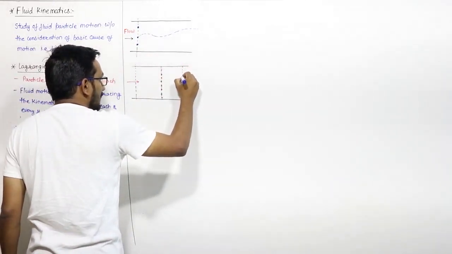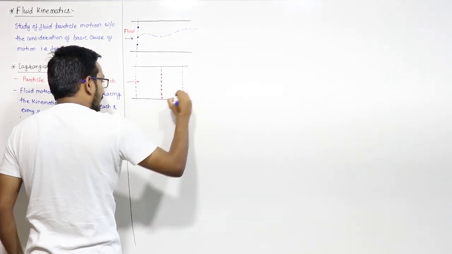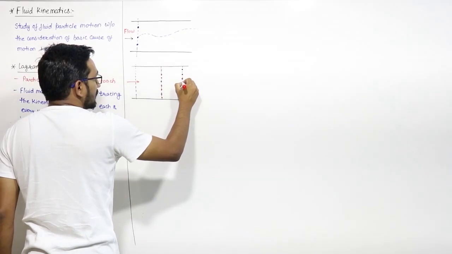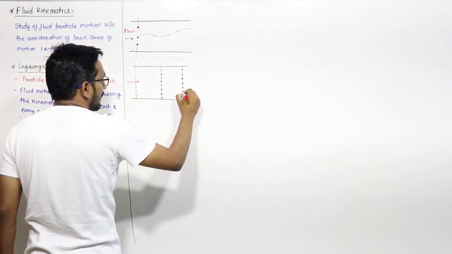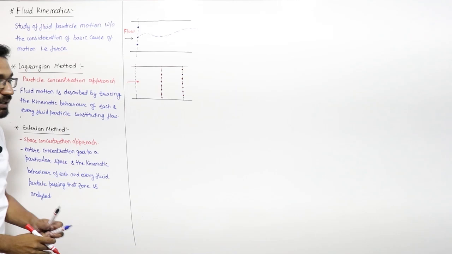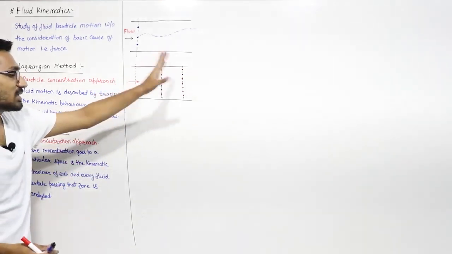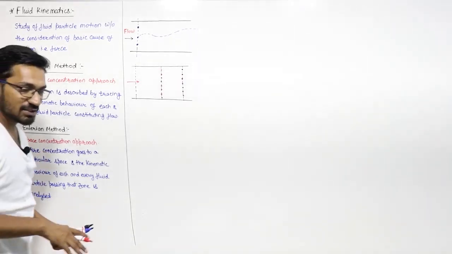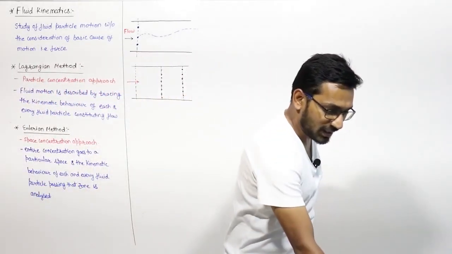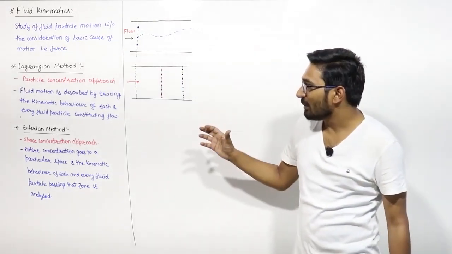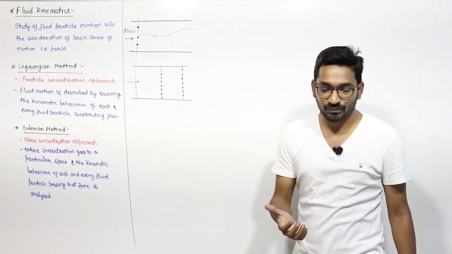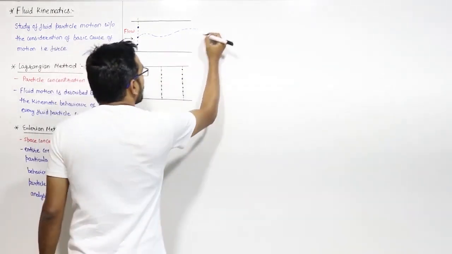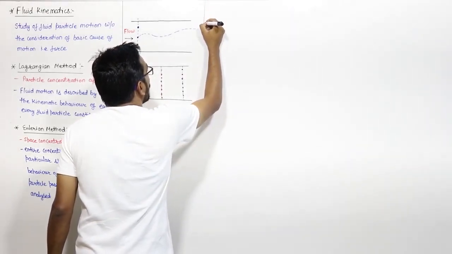Let us say I choose this section again, and for the fluid particles passing through this section, we analyze the kinematic behavior of each and every one. So this is the Eulerian method. This basic is required for your better understanding of what the Eulerian approach and the Lagrangian approach are. Now the next topic of our discussion is the types of flow.